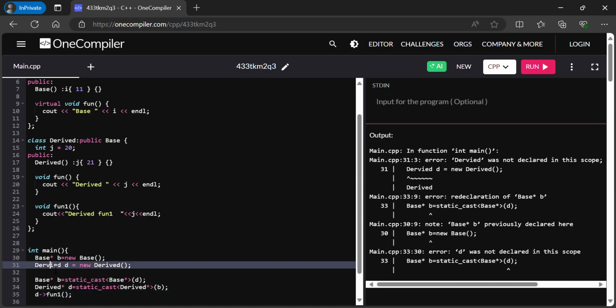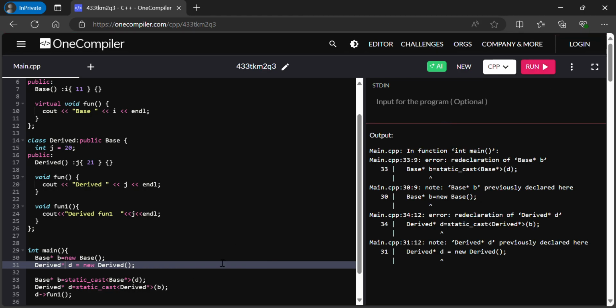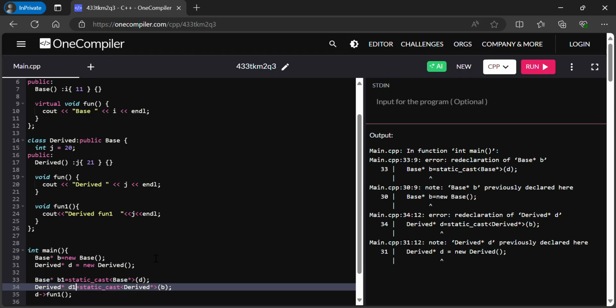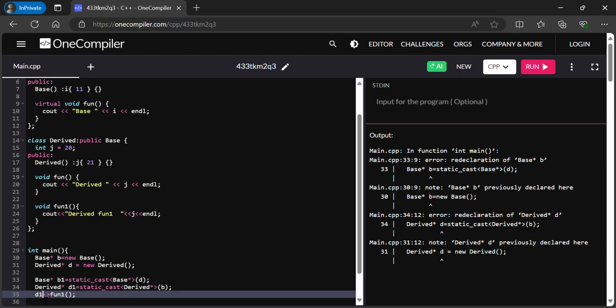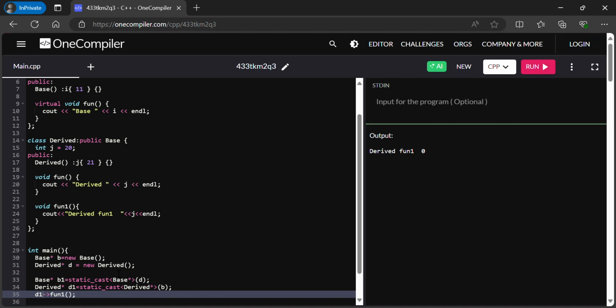So there is some compiler issue. Oh, I forgot to provide the pointer. Okay, B1, D1. So I'm going to run this program. So if you see, we are getting derived fun10.